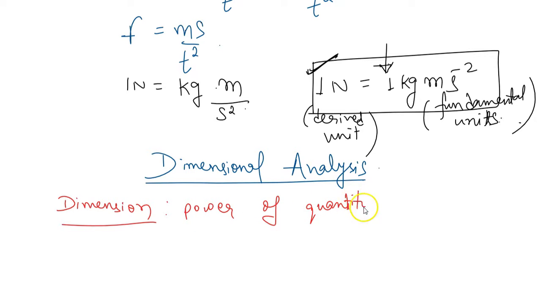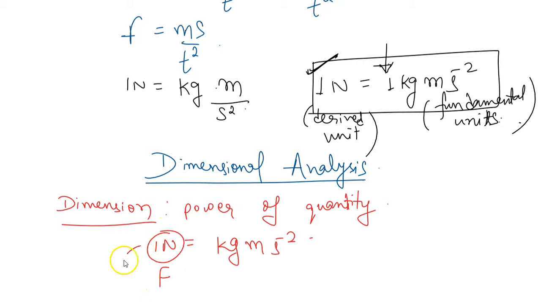Now let us see an example to understand what a dimension is actually. Here we have expressed Newton as kilogram meter per second square. Newton is the SI unit of force.